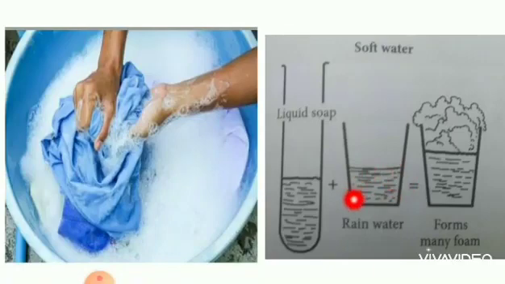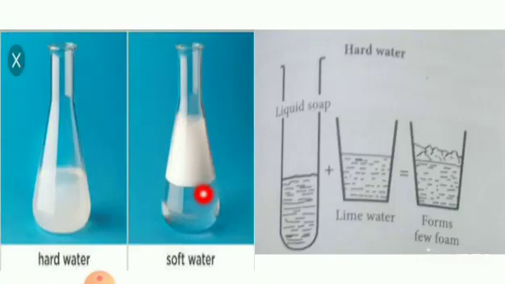See here, this is liquid soap, this is rainwater. This rainwater contains a small amount of minerals and salts. So when combined, they form a lot of foam, right? So when this soap reacts with soft water, then only we get a large amount of foam. Do you follow, students? So soft water contains very small quantities of minerals and salts. In this water, soaps or detergents form lather easily.